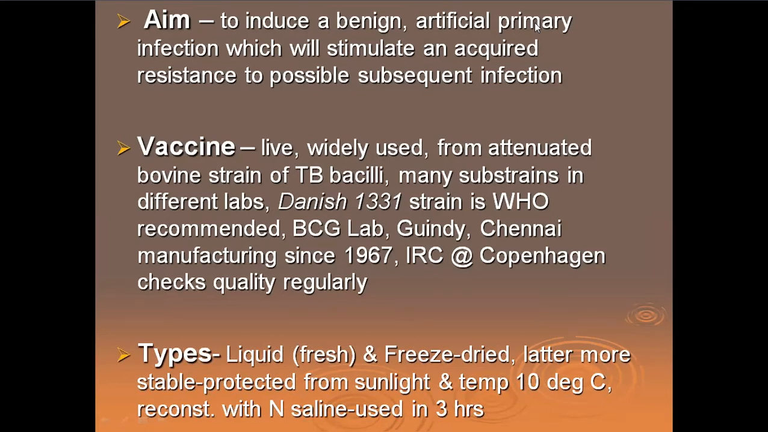Remember the important aspects of this vaccine. It's a live vaccine. It is widely used. It is from an attenuated bovine strain of tuberculosis bacilli. There are many substrains in different labs. The Danish 1331 strain is WHO recommended and used in India also. Remember, there are many strains of this bacilli which have been developed from the bovine, that is the cows, and attenuated. The Danish 1331 substrain is used in India because it is WHO recommended.